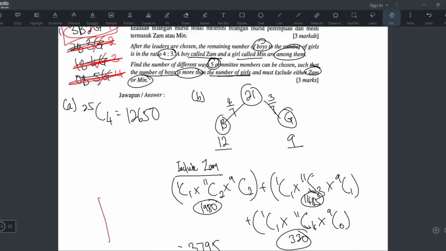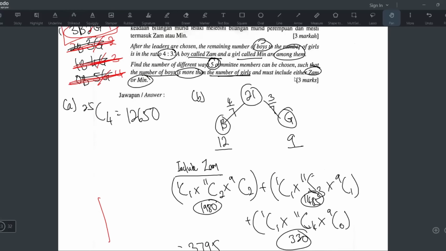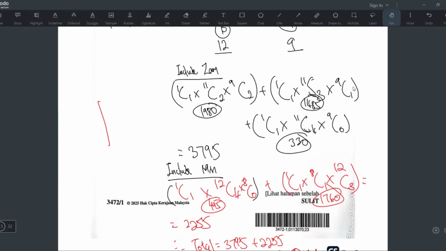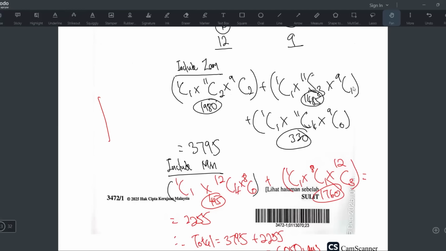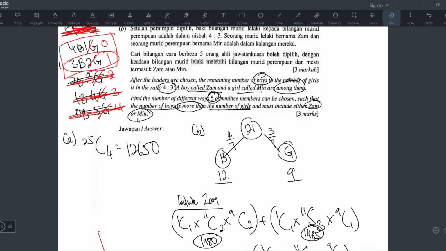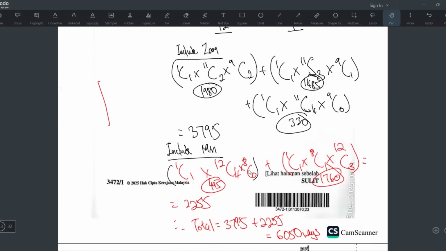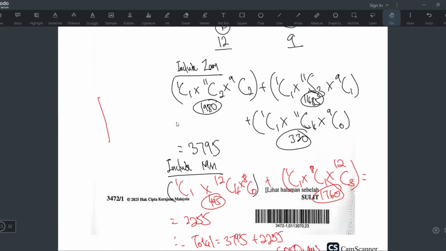Okay, so I think this is the answer. Because they ask for boys more than girls and also must include ZAM or min, right? I think what they mean by include ZAM or min is that either ZAM must be in, or min only is also fine. Must have ZAM only, or min, because they said or. So ZAM or min. So I just do it separately. Okay, this is how I would do it. Hope you understand.